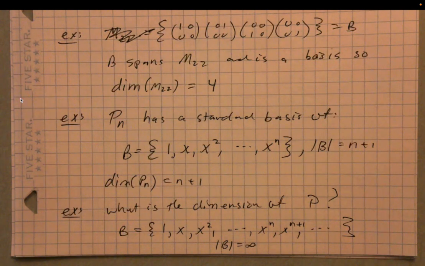And you can visualize this if you think about what the elements of P look like when you rewrite them as vectors with the coefficients as entries in a vector. How big is each of the vectors? Each one's infinitely large, isn't it? Because there are potentially infinite coefficients for an element in P. That makes sense, right? So the vector space is infinite dimensional.